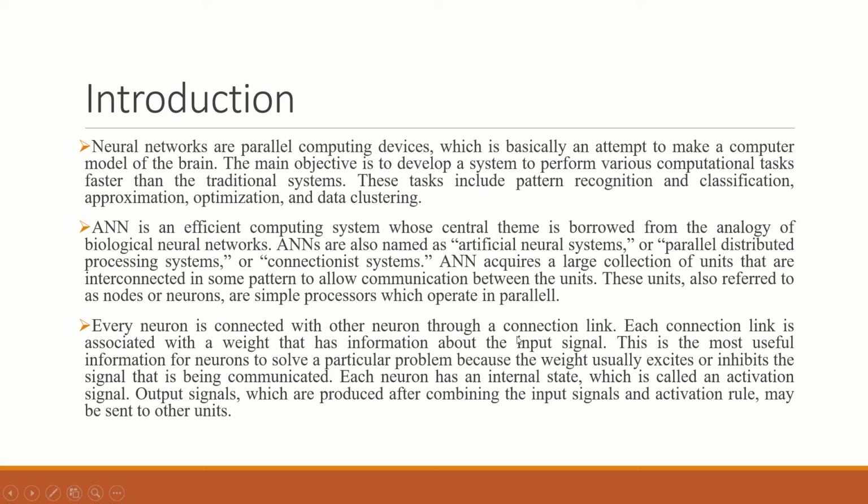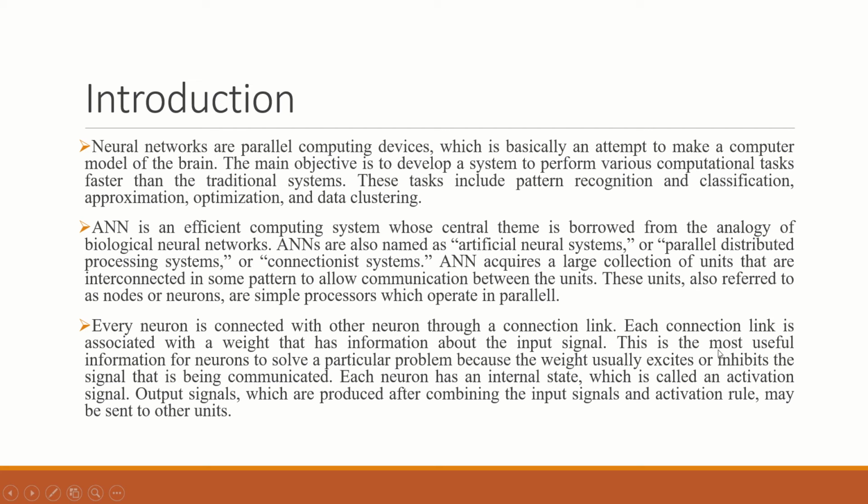So ANN acquires a large collection of units that are interconnected in some pattern to allow communication between the units. These units, also referred to as nodes or neurons, are simple processors which operate in parallel. Every neuron is connected with other neurons through a connection link. Each connection link is associated with a weight that has information about the input signal.